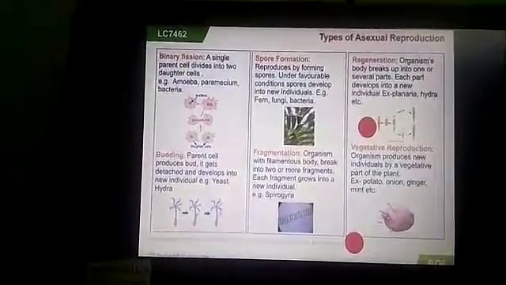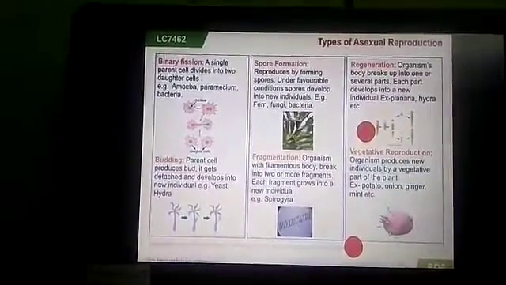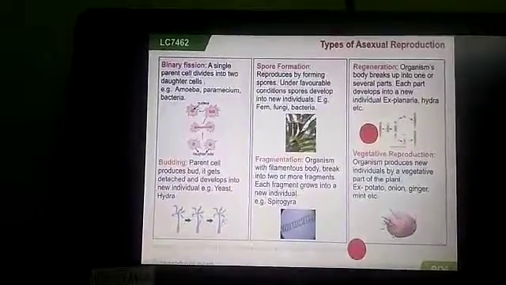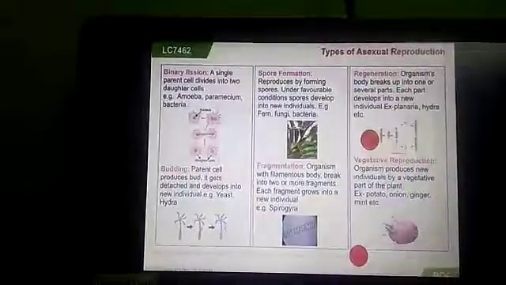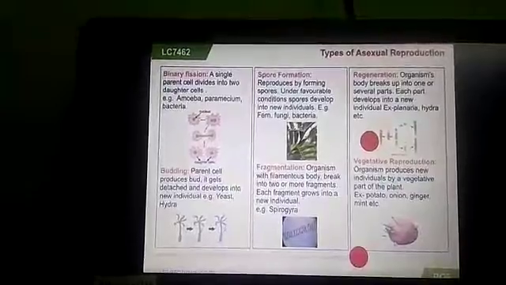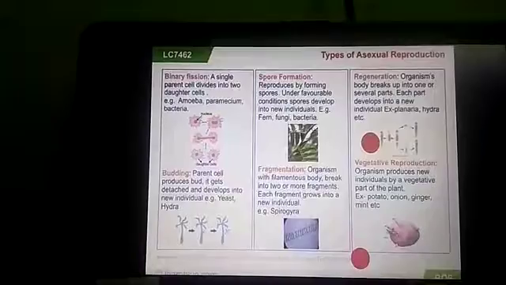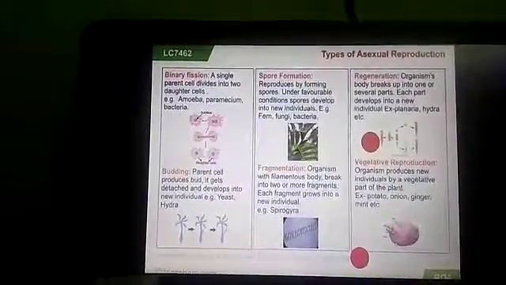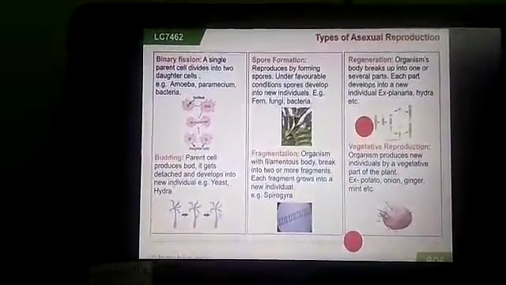Next, vegetative reproduction. As we already discussed, organisms produce new individuals from the vegetative part of the plant. For example, potato, onion, ginger and mint. If you sow a mint stem, it develops again. Potato also, if you sow a potato, the buds will form and develop into a new part of a plant. So this is about the types of asexual reproduction in plants.